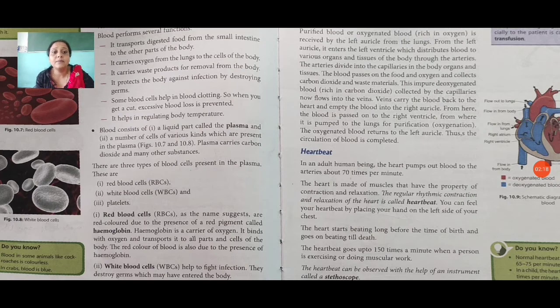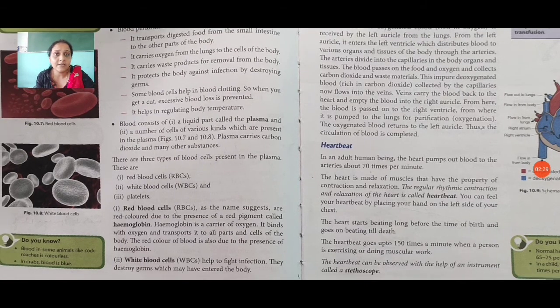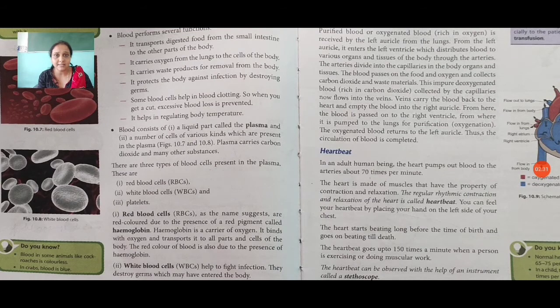White blood cells help to fight infection. They destroy germs which may have entered the body. Always white blood cells kill the germs which enter our body. You can see here in figure 10.7 red blood cells, and in 10.8 white blood cells. They are both very important in our body. Red blood cells are always regulating our body temperature. Also white blood cells are always protecting us from the different infectious germs.